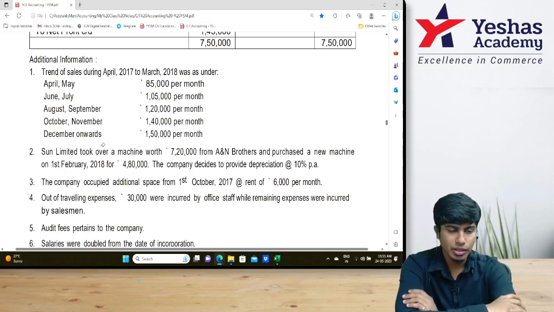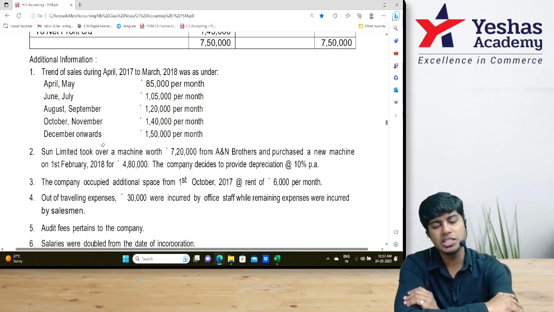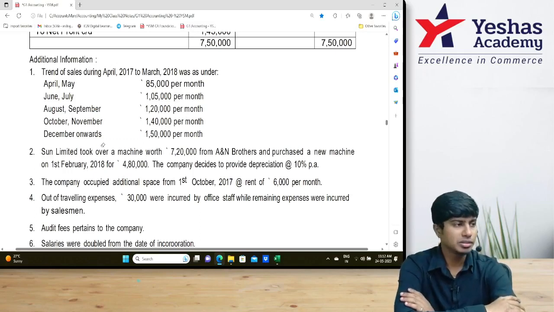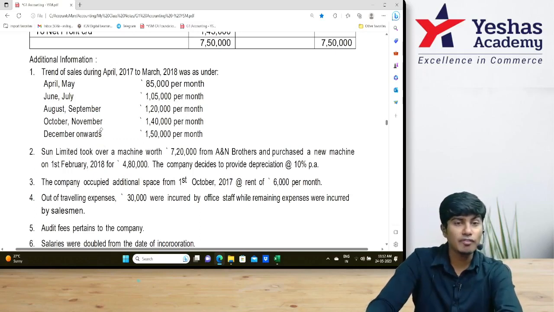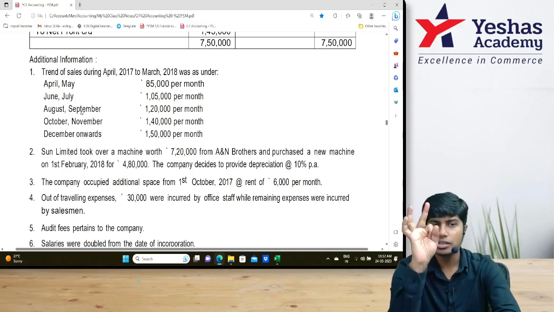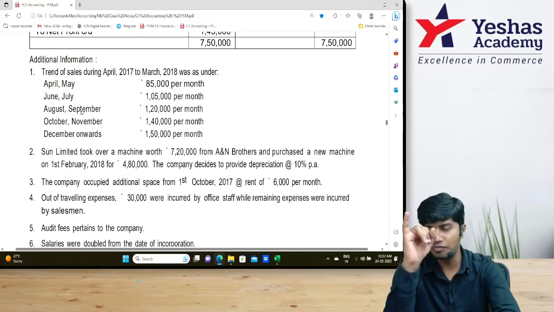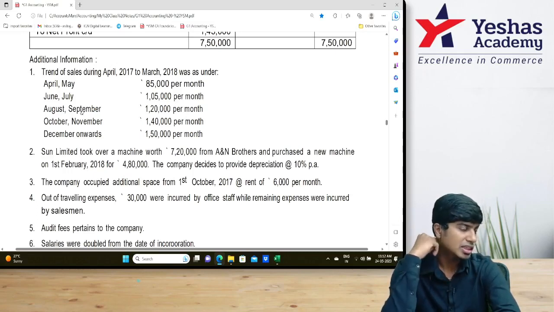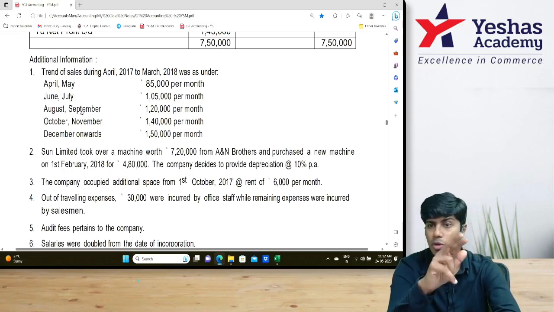Company occupied additional space at 6,000 per month. From when? 1st of October. 6,000 into October, November, December, January, February, March. After 5, 6. 6 months, right? 6,000 into 6 is 36,000. 36,000 will be post.